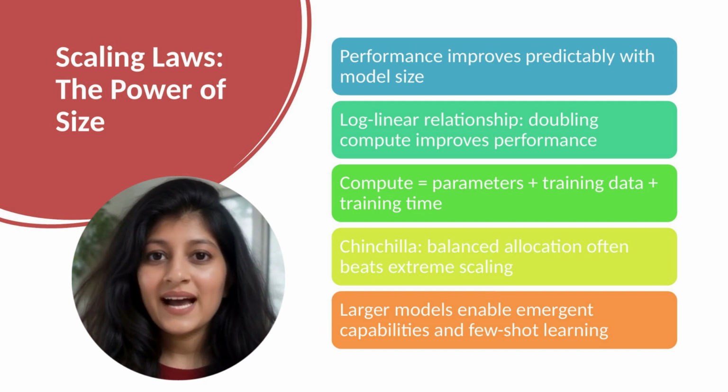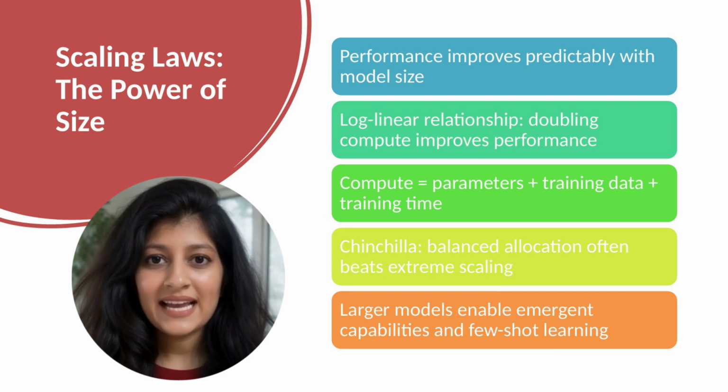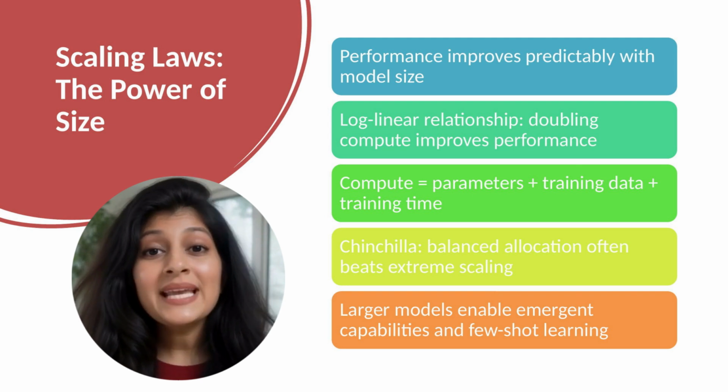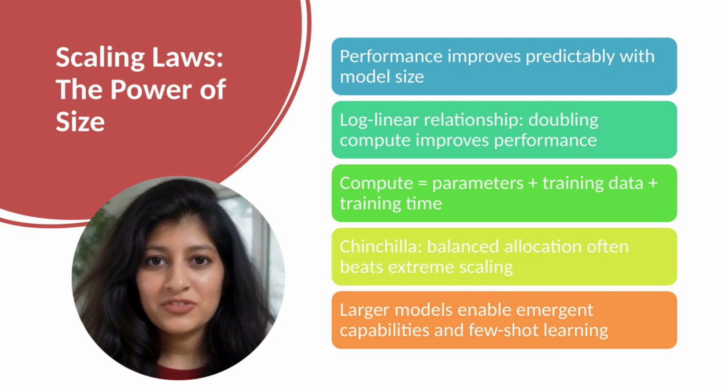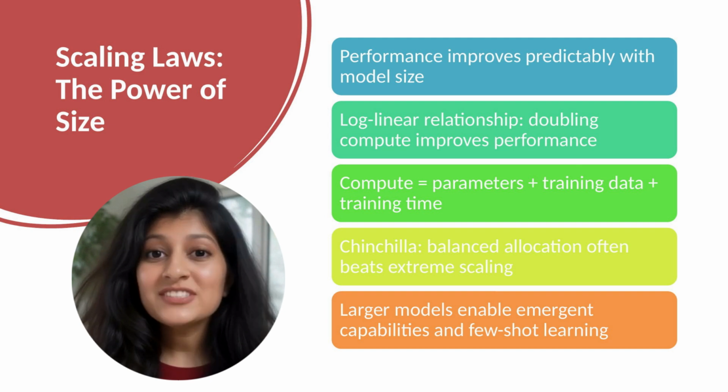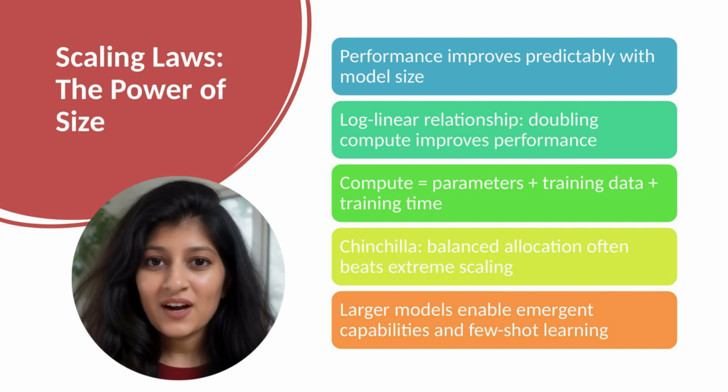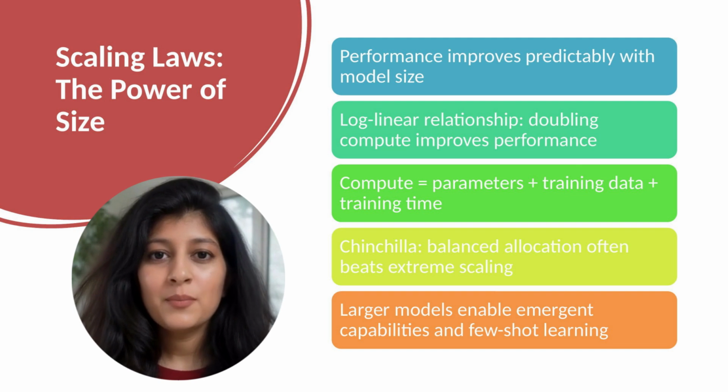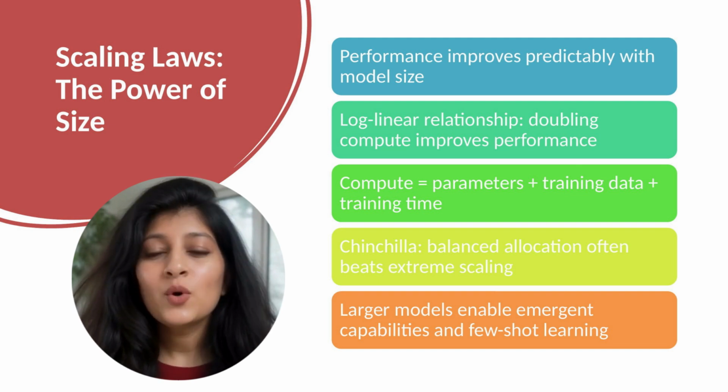What's remarkable? As models scale, qualitatively different behaviors emerge. At small scales, models are poor at reasoning and few-shot learning. At intermediate scales, performance gradually improves. At large scales, new abilities suddenly appear. Few-shot learning works, complex reasoning works, code generation works. These aren't gradual improvements, they're emergent abilities absent in smaller models.